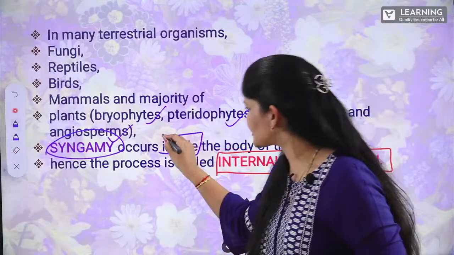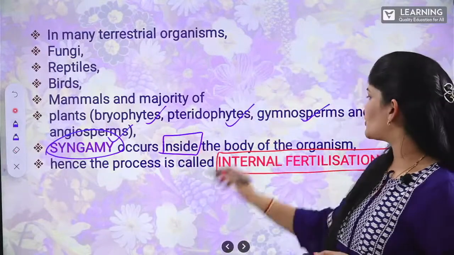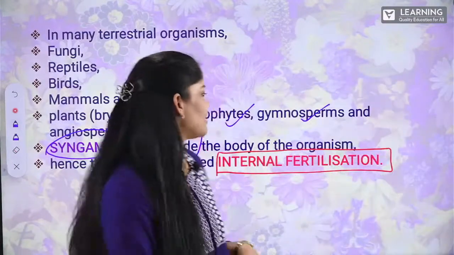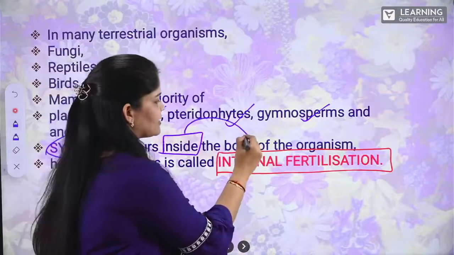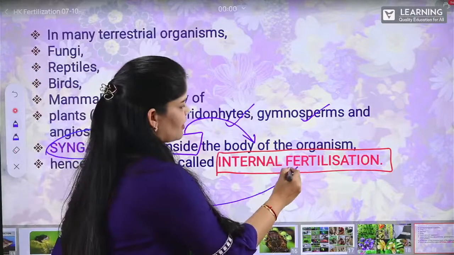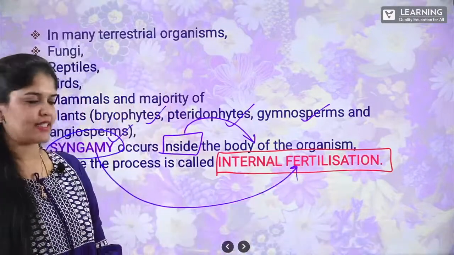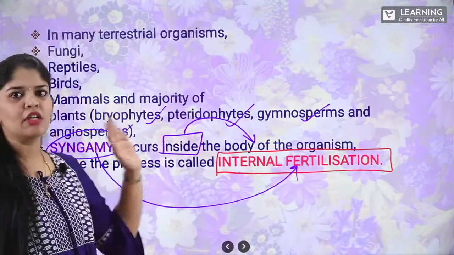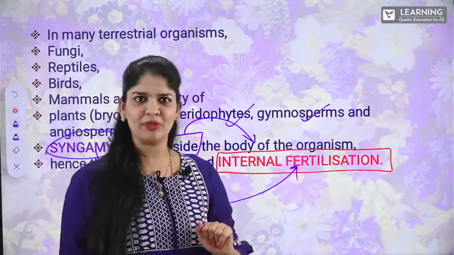happens inside the body of an organism, and that is what we call internal fertilization, as it is a fusion of the gametes, syngamy, inside. Internal fertilization. Simple, right?